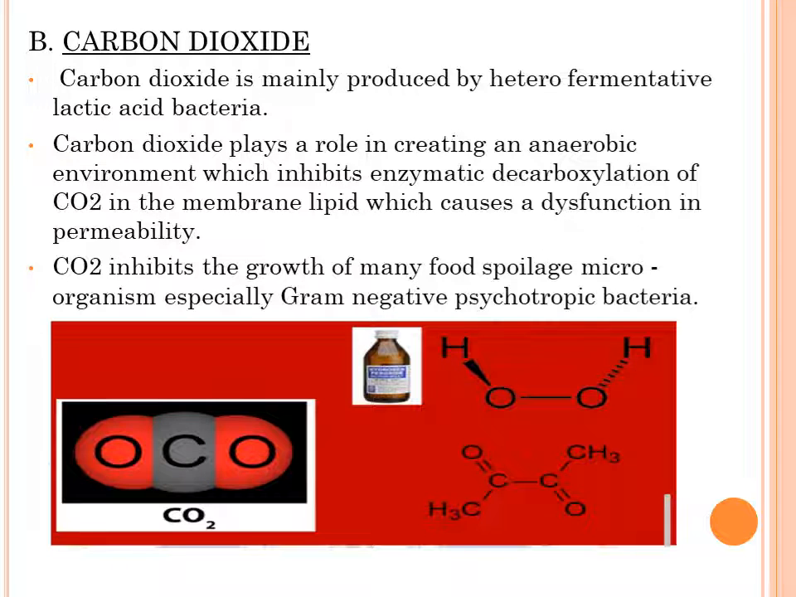Next is carbon dioxide. It is another type of antimicrobial compound produced by lactic acid bacteria. Carbon dioxide is mainly produced by heterofermentative lactic acid bacteria. Carbon dioxide plays a role in creating an anaerobic environment, which inhibits enzymatic decarboxylation, and in the membrane lipid causes a dysfunction in the permeability. Carbon dioxide inhibits the growth of many food spoilage microorganisms, especially gram-negative psychrotrophic bacteria.